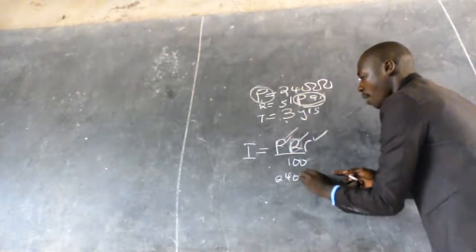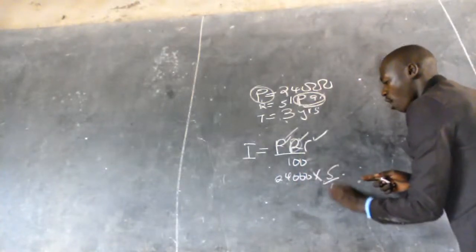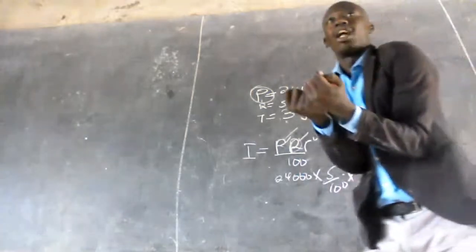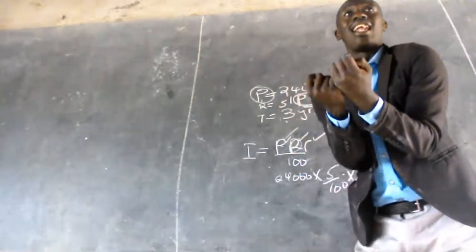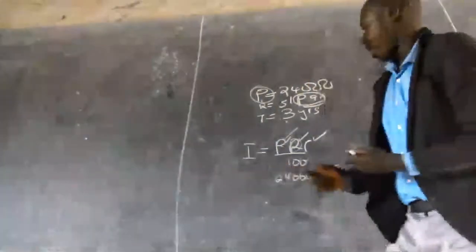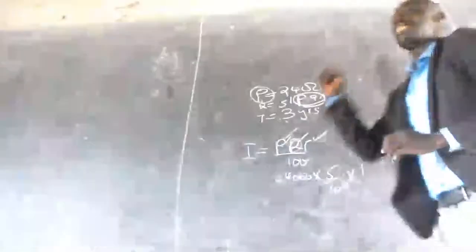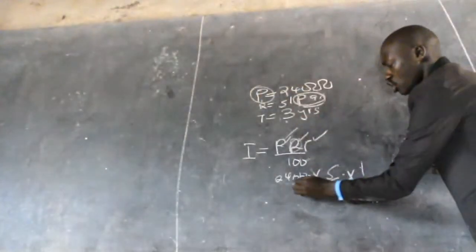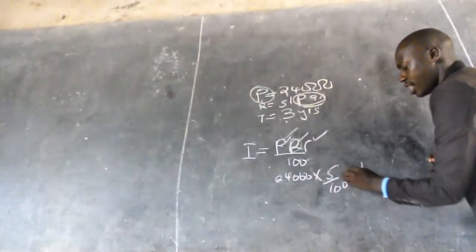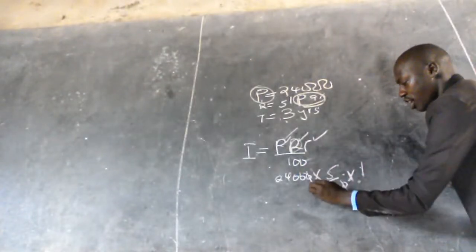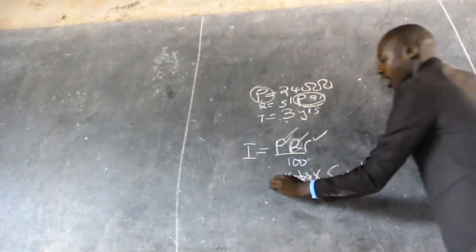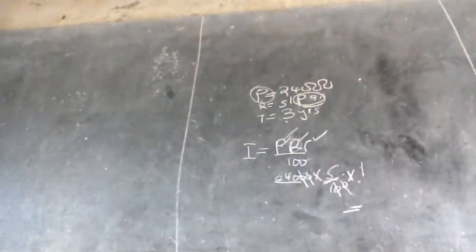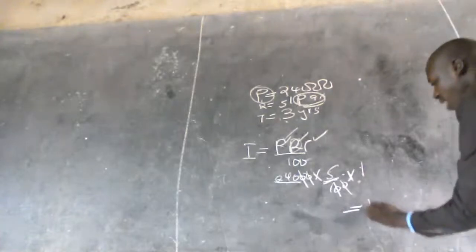So let us see what is happening. Times rate, which is 5. And what is the time? The time is calculated yearly, or annually, so we use 1 year and multiply by 1. So 24,000 times 5 over 100 times 1. Zero goes with zero. Calculate this and give me the result very fast. 1,200.